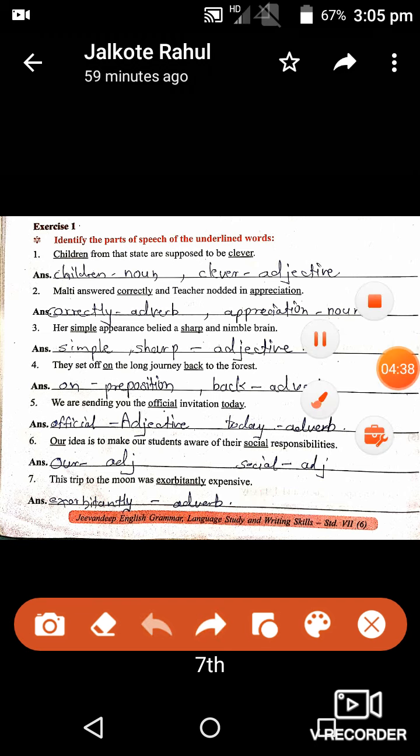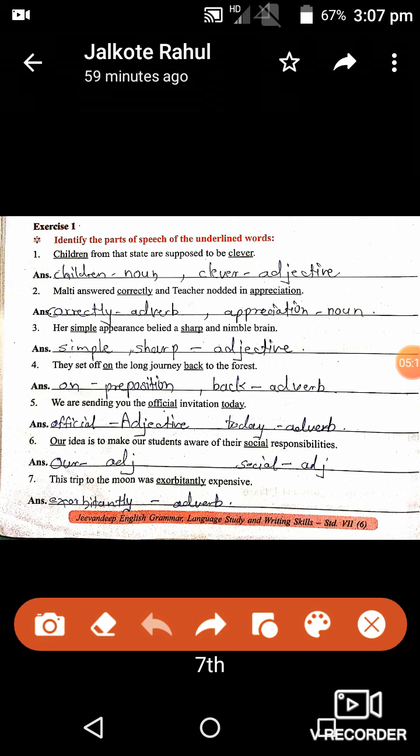Understood students? Yes. So in this way we have seen 8 parts of speech for these sentences, which are called word classes, and you are going to write in your notebook these 7 sentences and the parts of speech, whatever it is. The remaining more examples also we'll see in our next period. Till then, write in your notebook, take a photo and send to my WhatsApp number with your name and subject name. Thank you students.